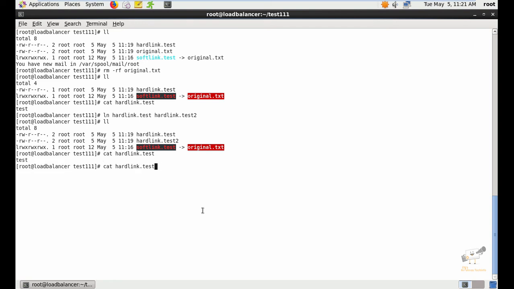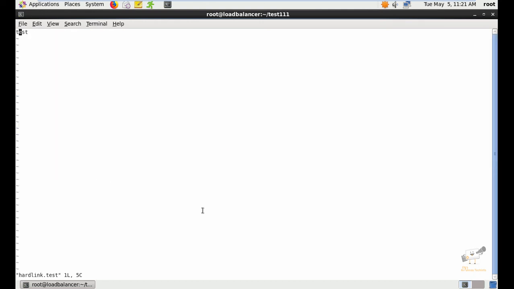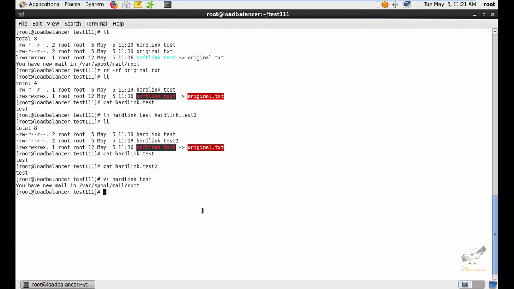Just you can check it. Now I'm going to add some content to the first file. I'm going to add another line, test2. Now save the file and exit. Now if we cat the other hard link file, we'll get the same content. Now you can see the contents are the same for both. If you edit the source file, the contents will be reflected in the hard link that you have created.